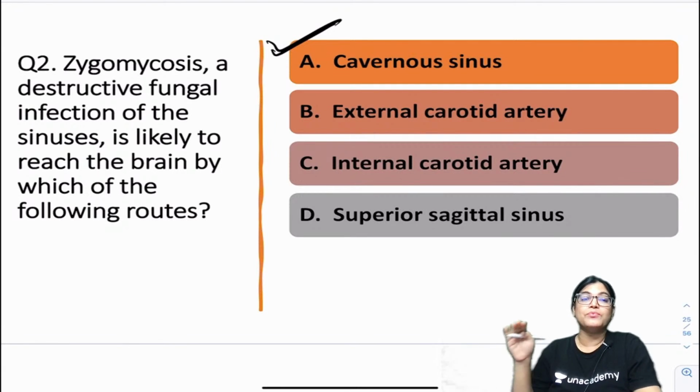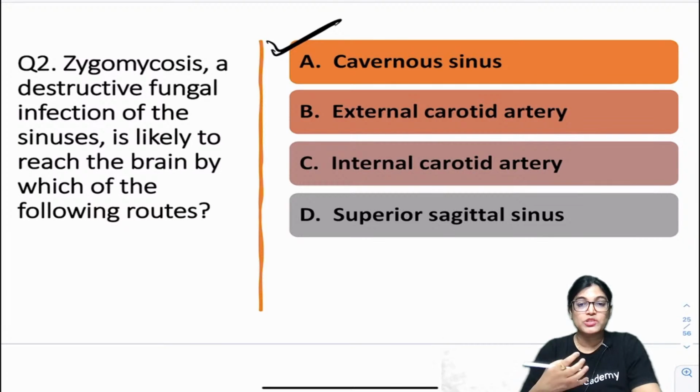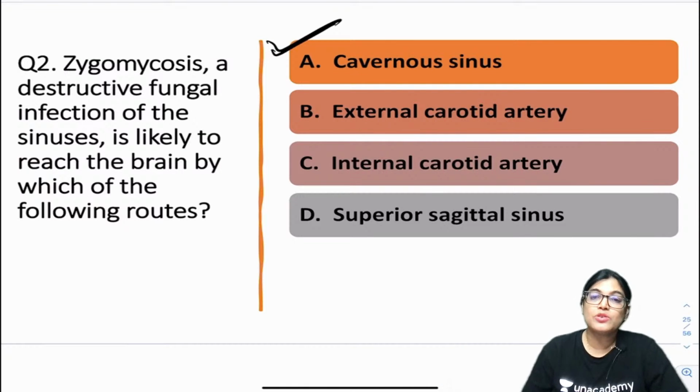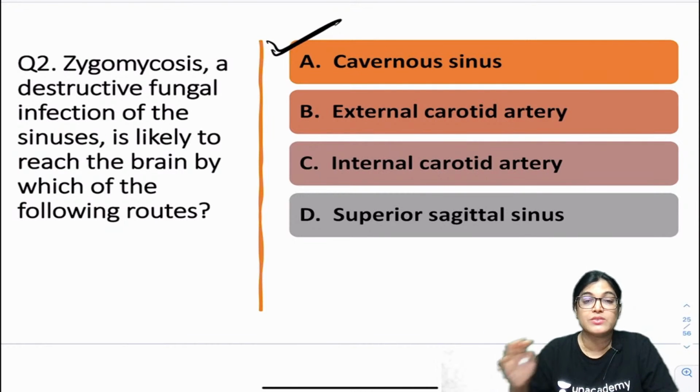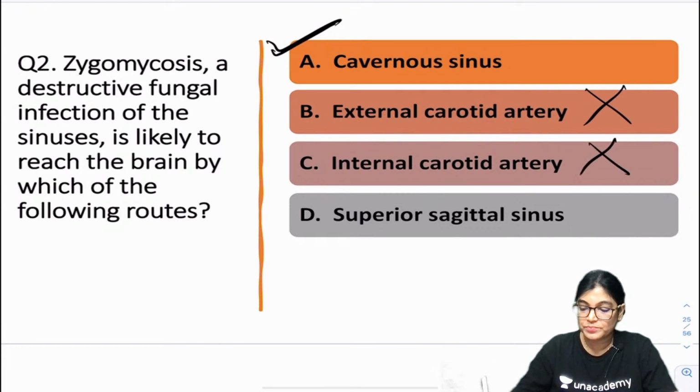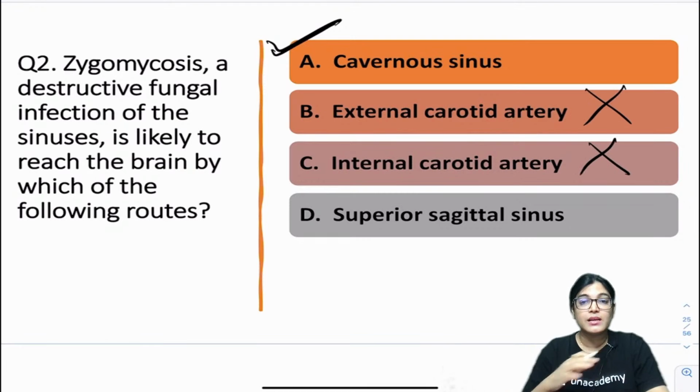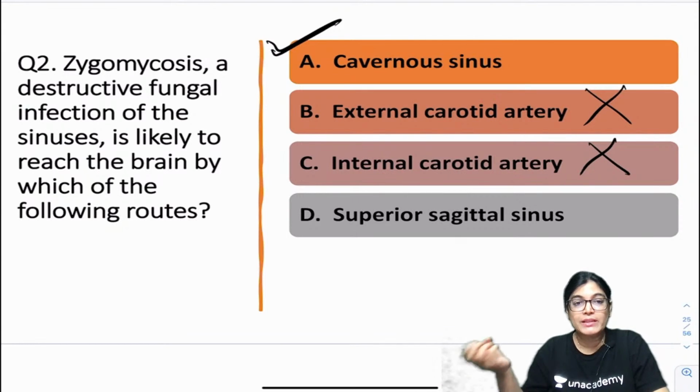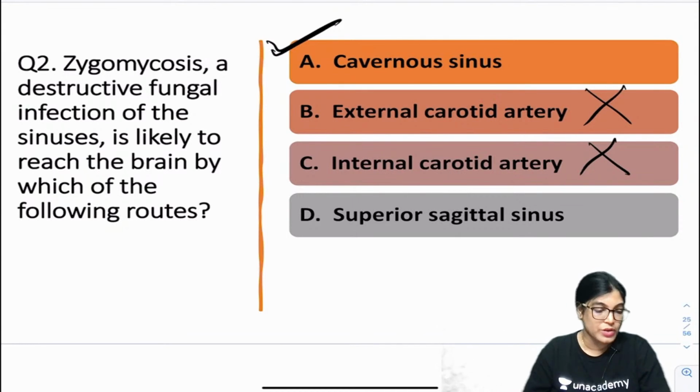So this is the MCQ targeted on mucormycosis, the black fungus. Zygomycosis, a destructive fungal infection. My dear friends, the infection is firstly seen on the facial areas, in the nose and paranasal sinuses, and from here it traverses and reaches the brain area, that is the cavernous sinus. So the route is through venous drainage, not through the arteries. So we can rule out two of the options: external carotid artery and internal carotid artery can't be the right answer, because they do not form the route for the infection to drain into the cavernous sinus.